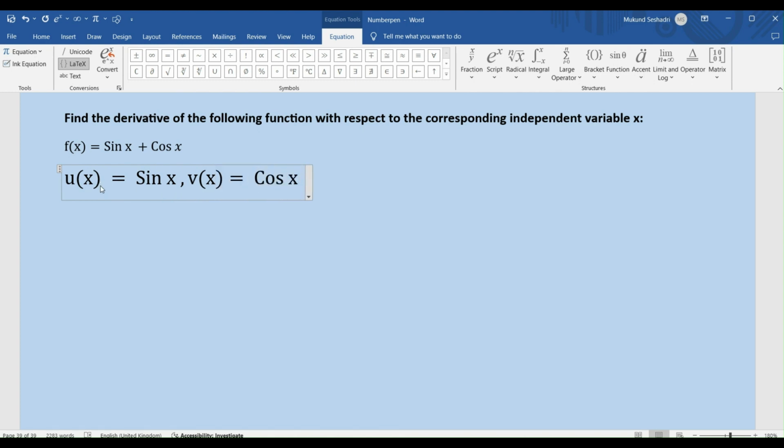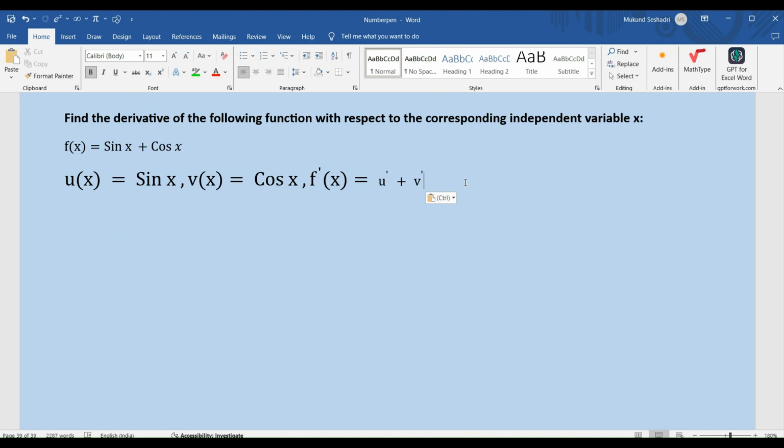Now we've been asked to find f dashed of x, which from the sum rule of differentiation is f dashed of x equals u dashed plus v dashed.